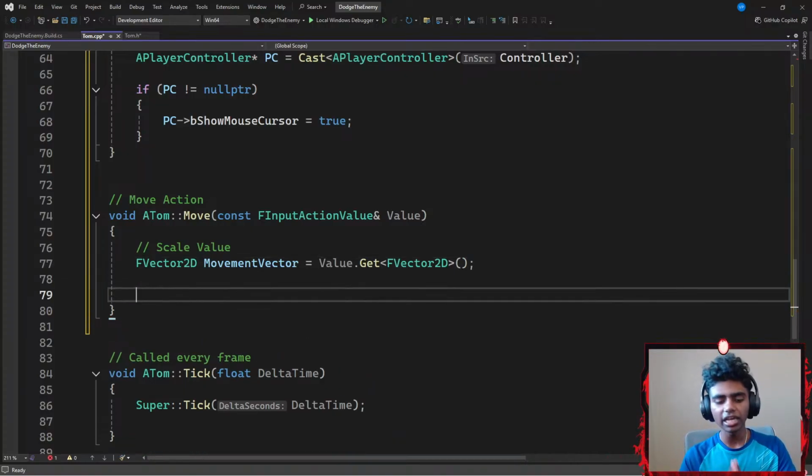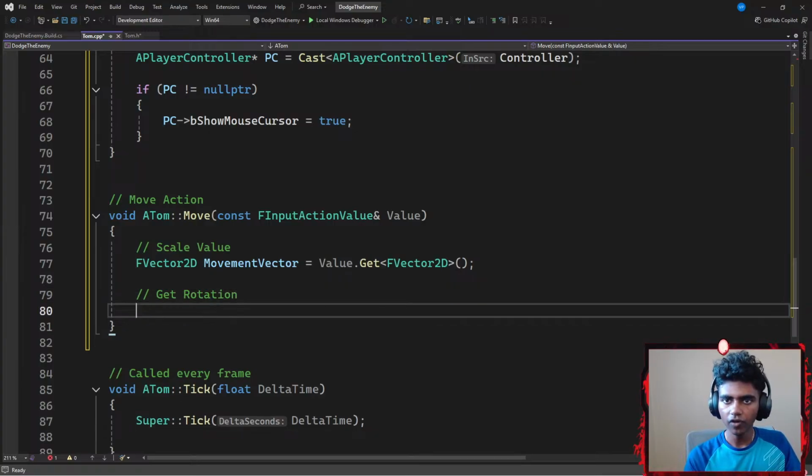Now that I've got my scale value, I'm going to get my rotation. For my rotation, I'm going to go with something like an FRotator. Alright guys, let's go with FRotator. Which is going to be represented by a variable called something like Rotation.